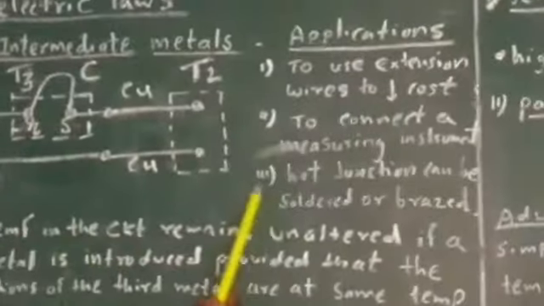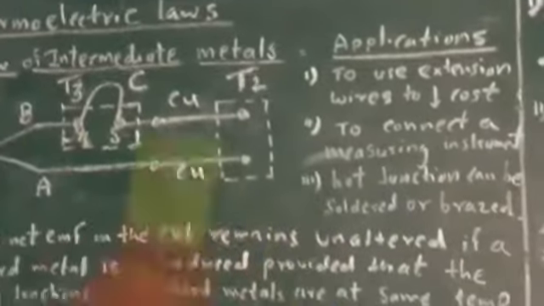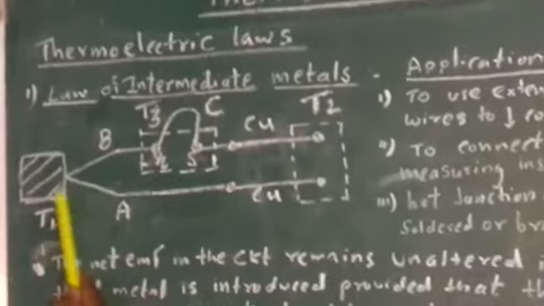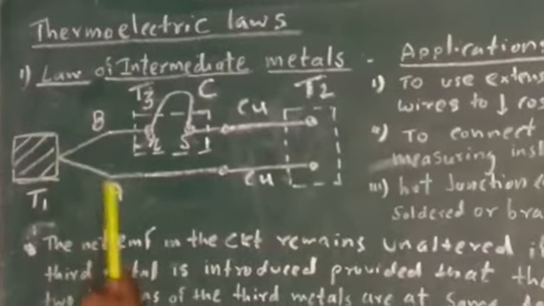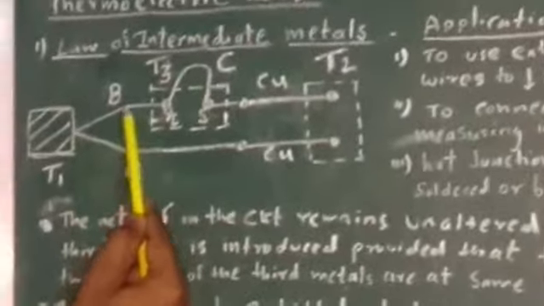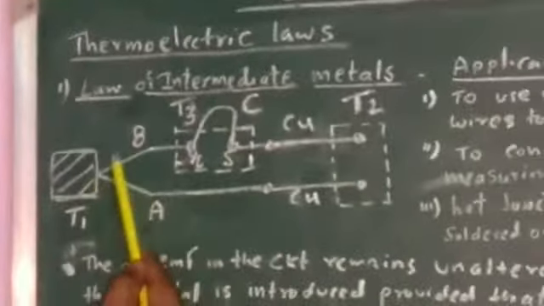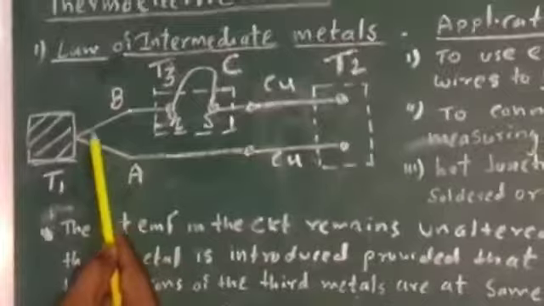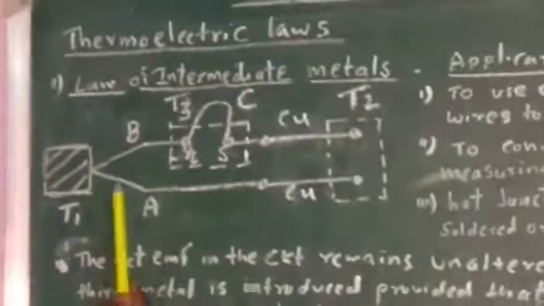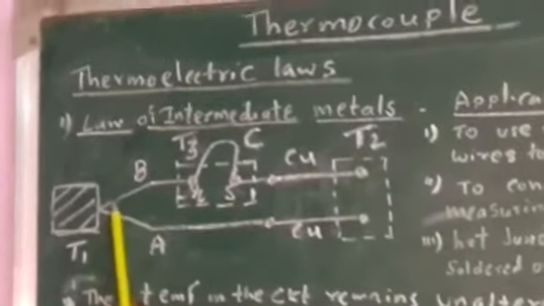Another function of this law: this is a hot junction, also called the measuring junction. Here two metal wires are welded. If you use a different method for joining these two metals, such as brazing or soldering, in that case we have to use another third metal here.